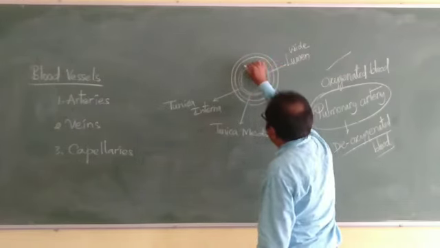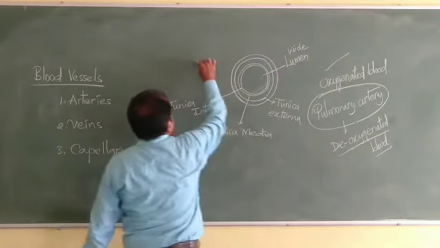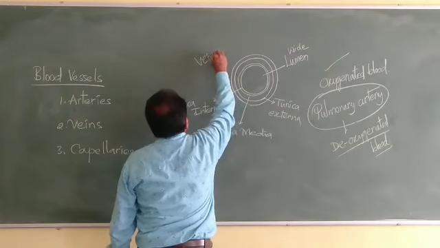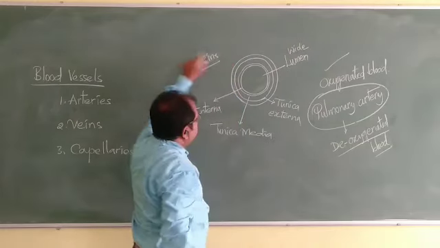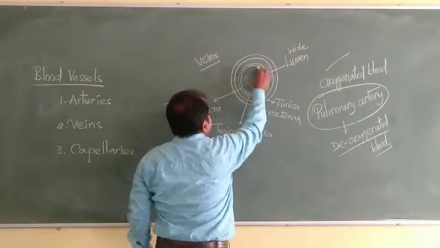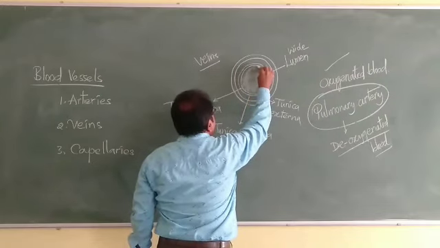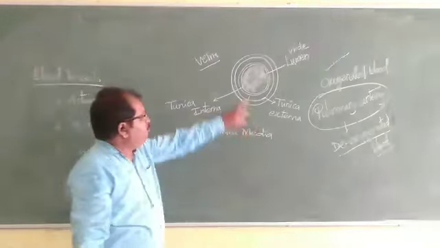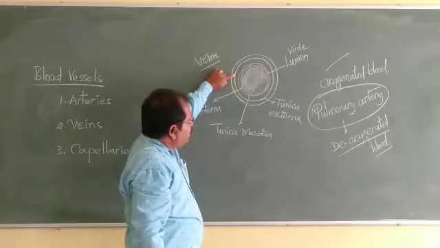So this is the structure of the veins. Veins are having the wide lumen. You see the wide lumen. You can see the comparison between the arteries and veins. Wide lumen, and it has the tunica.